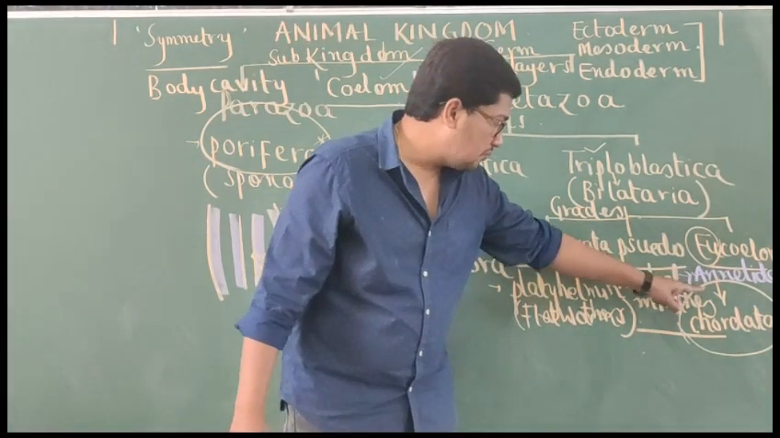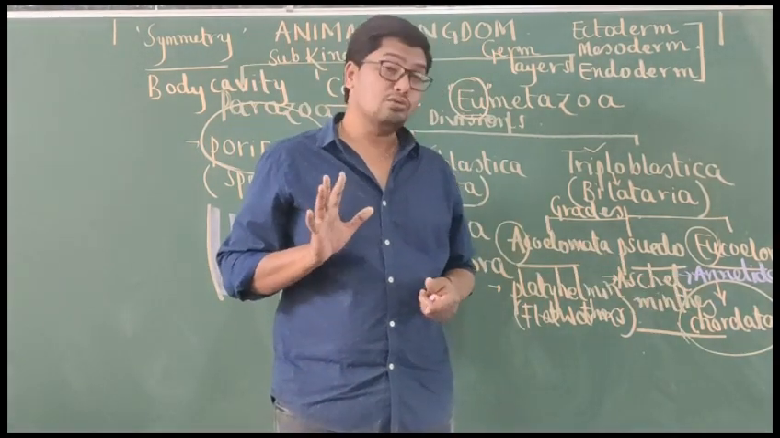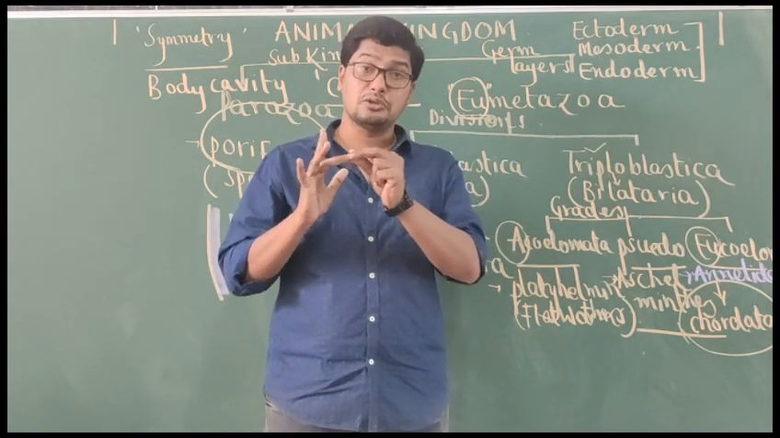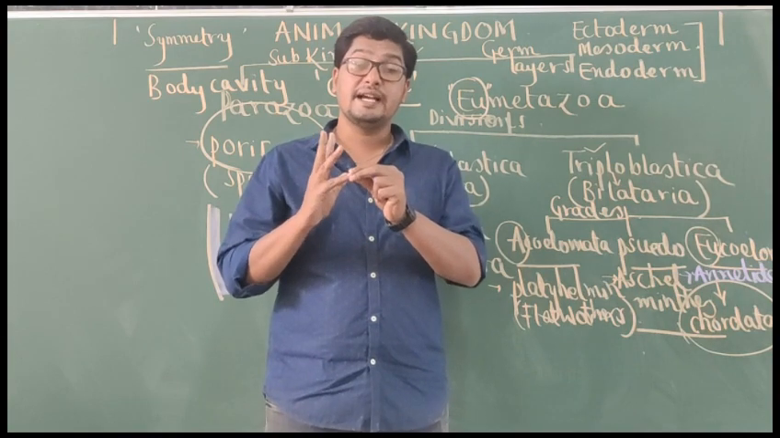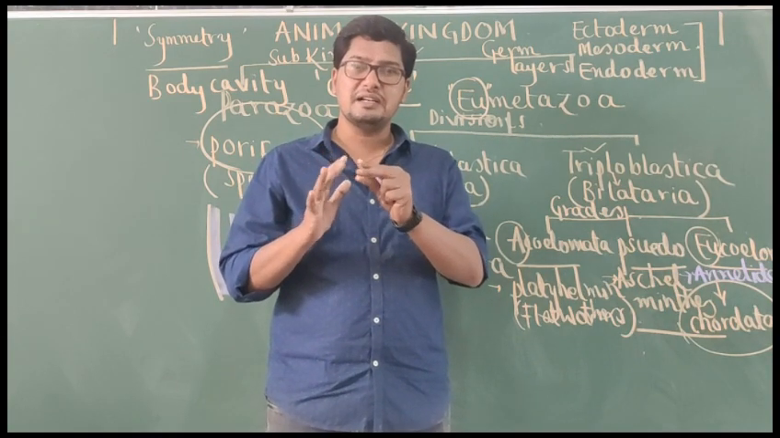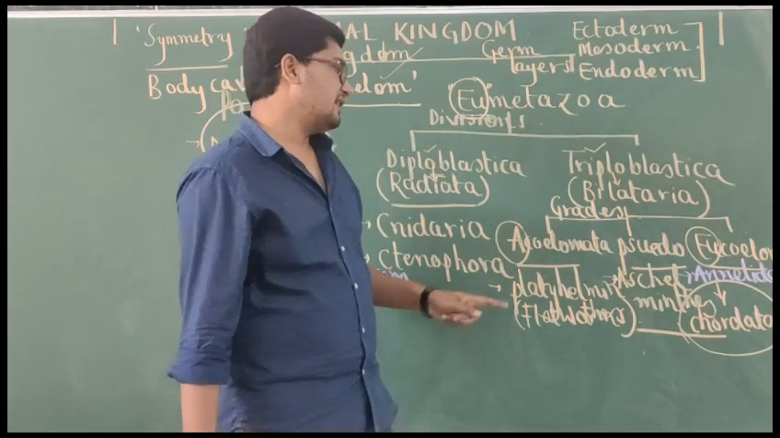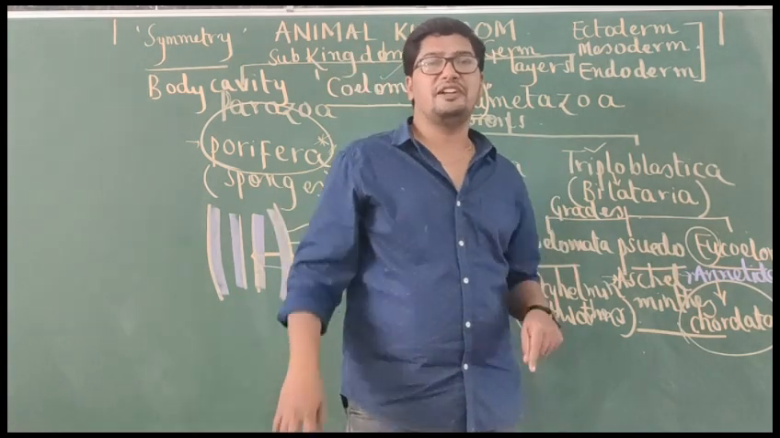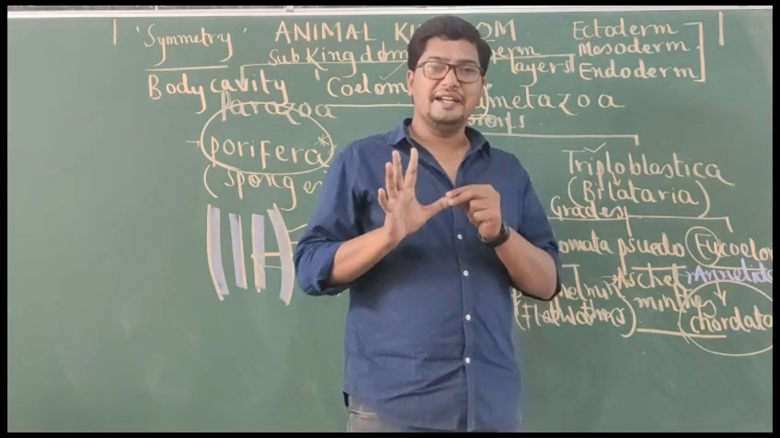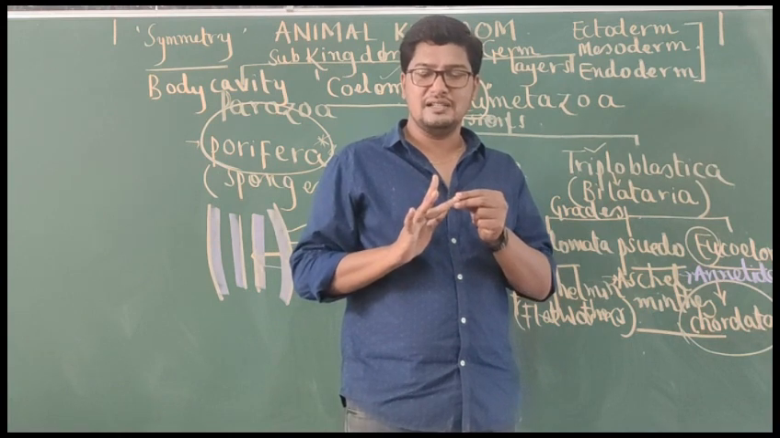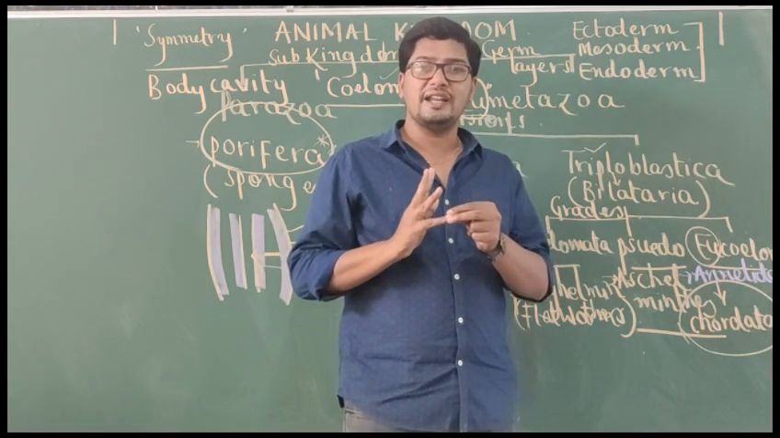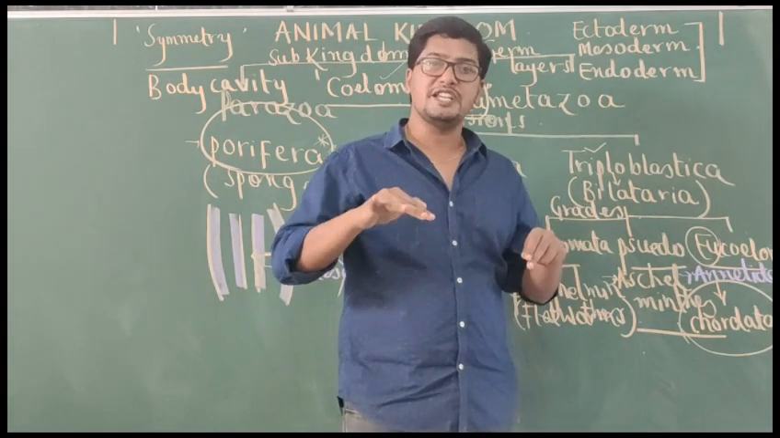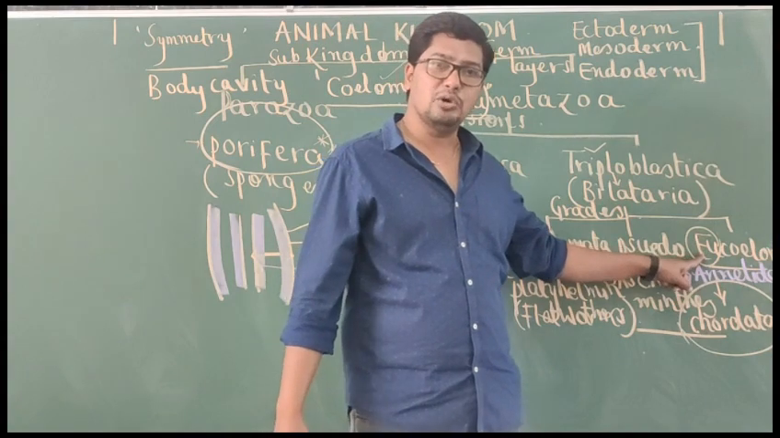And on the board I have simply written Annelida to Chordata. But what are those phyla? Tell me. Annelida, Arthropoda, Mollusca, Echinodermata, Hemichordata and Chordata. So in the animal kingdom, in total how many eucoelomate phyla are present? Six eucoelomate phyla are present. Which are they? Annelida, Arthropoda, Mollusca, Echinodermata, Hemichordata and Chordata. These six are the animal phyla with true coelom. That's why they are called eucoelomate phyla.